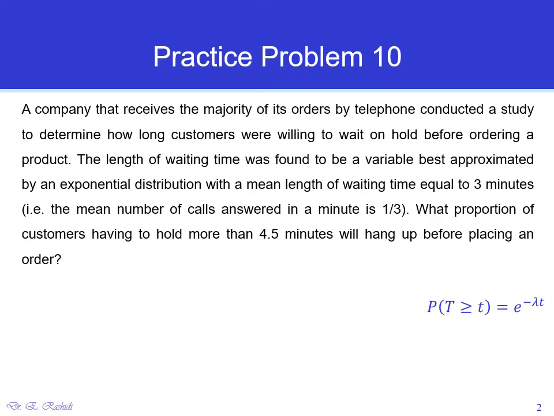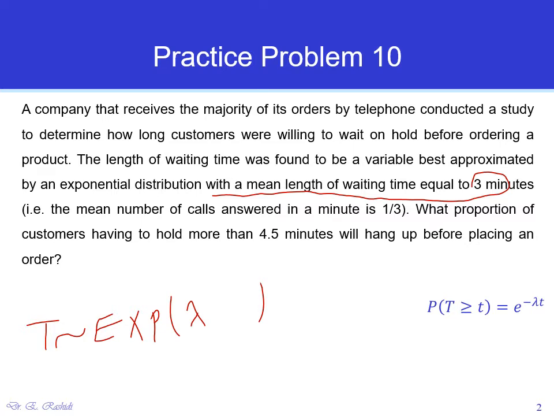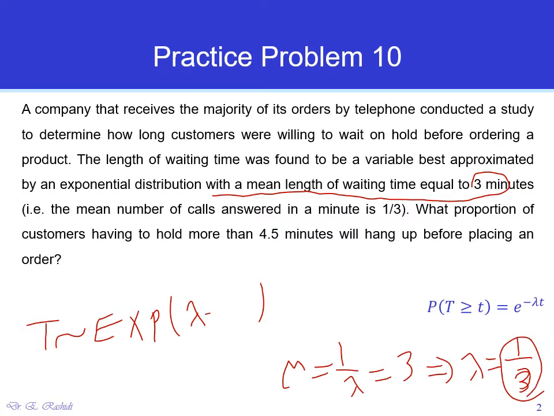So here we have T, the waiting time of customers. It says it follows an exponential distribution with lambda equal to what? So it says the average length of waiting time is equal to 3. This means mu, which is equal to 1 over lambda, is equal to 3. This means lambda is equal to 1 over 3. So lambda is 1 over 3.